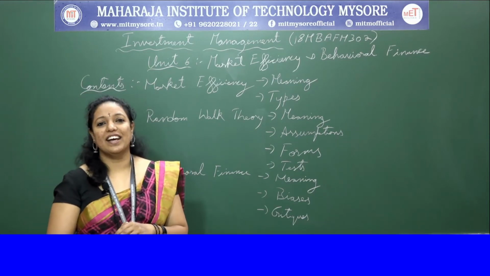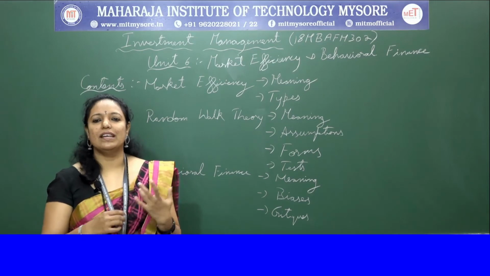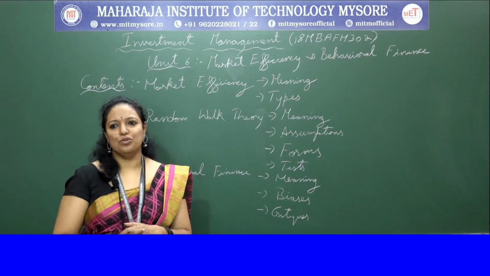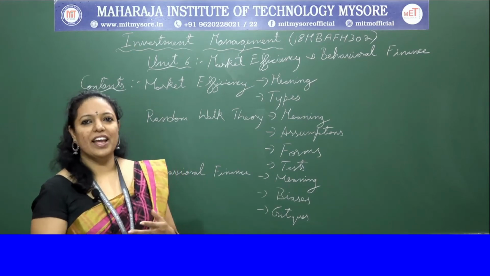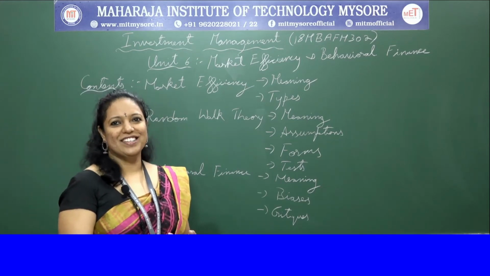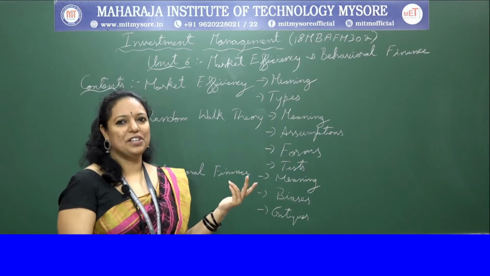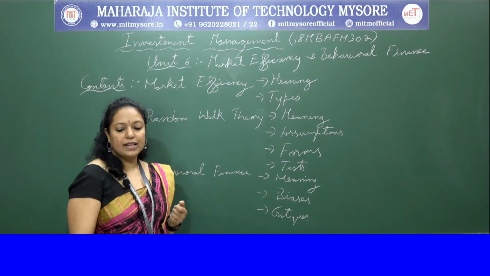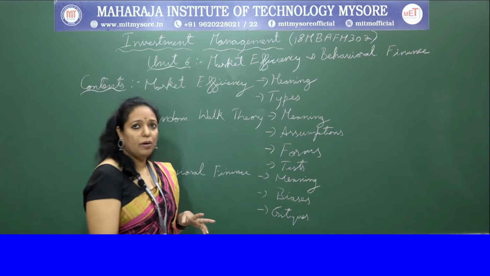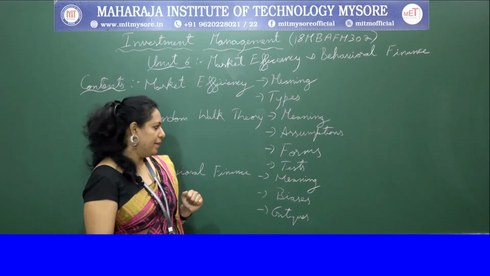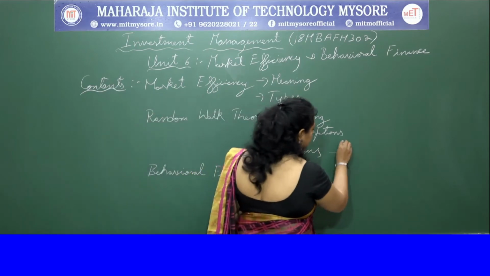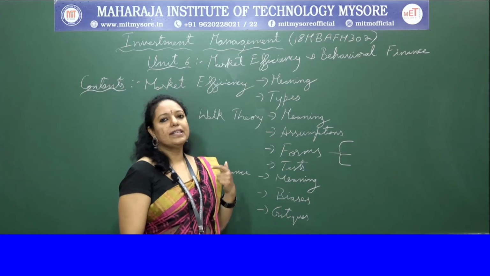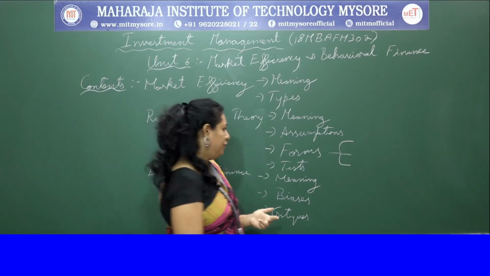And if the markets are very much efficient, it means that prices always reflect the information, and there is no way that you can bargain with the buying price. So that is about the efficient market hypothesis. In this efficient market hypothesis, there are three forms of market efficiency. The three forms are strong form, semi-strong form and weak form.